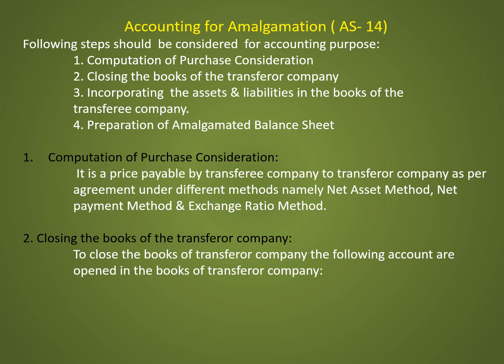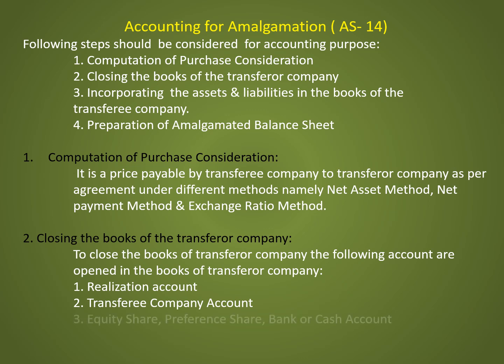To close the books of transferor company, the following accounts are opened in the books of transferor company. The first account is realization account. It is an account which shows the profit or loss of realization of assets and liabilities, that is assets and liabilities taken over by transferor company. The second one, transferee company account. Third, equity share, preference share, bank or cash account, and the last account is equity shareholders account.